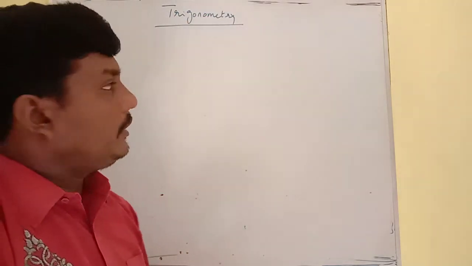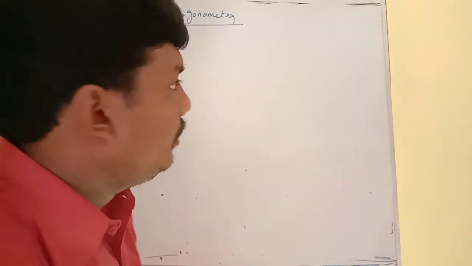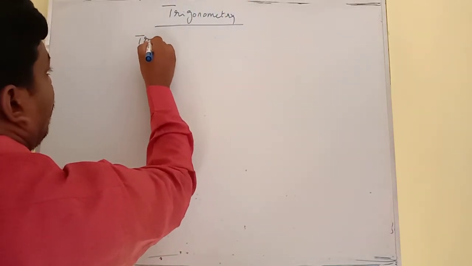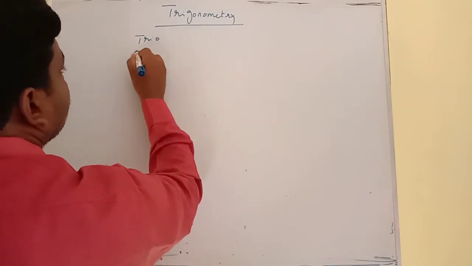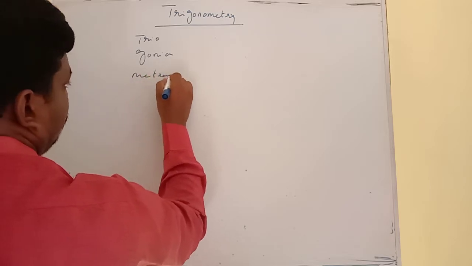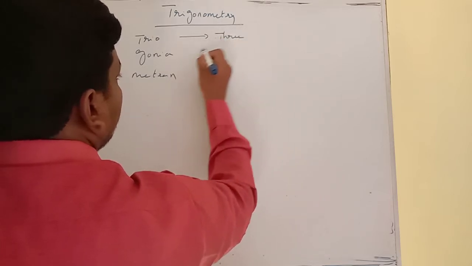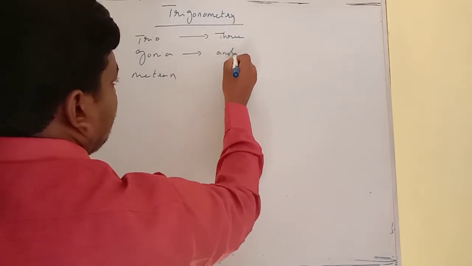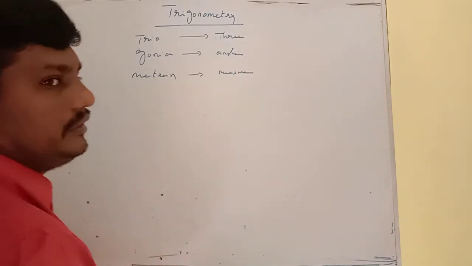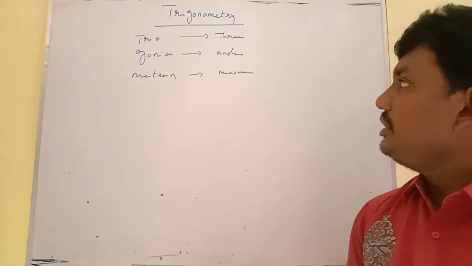The word trigonometry is derived from the Greek roots. Trio means three, gonia means angle, and metron means measure. That is called three angle measure. So trigonometry is nothing but three angle measure.